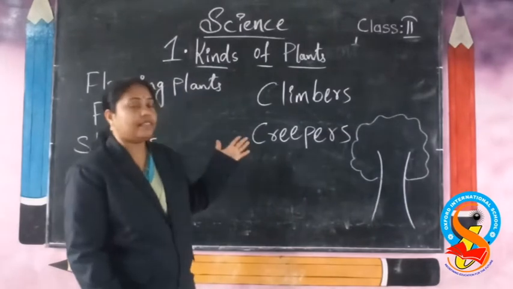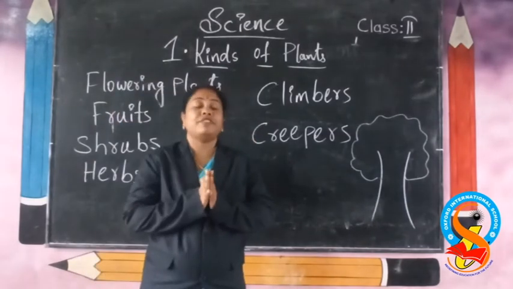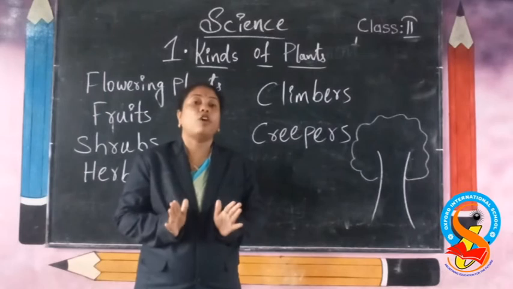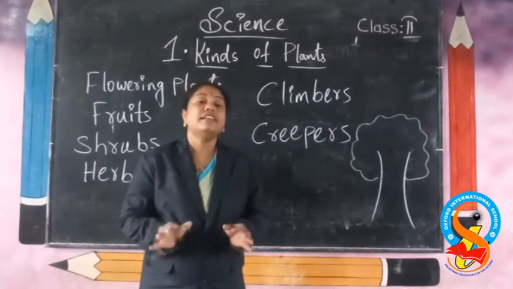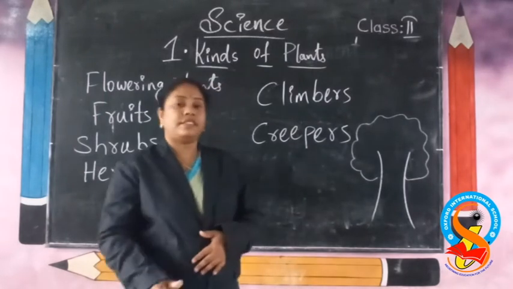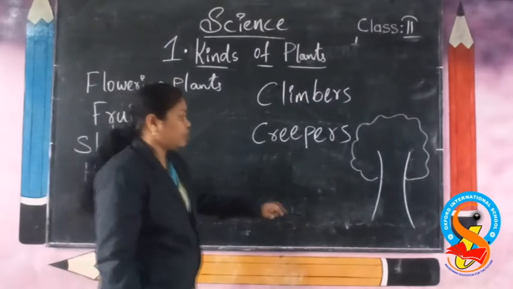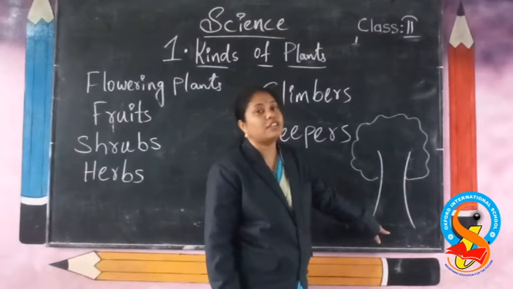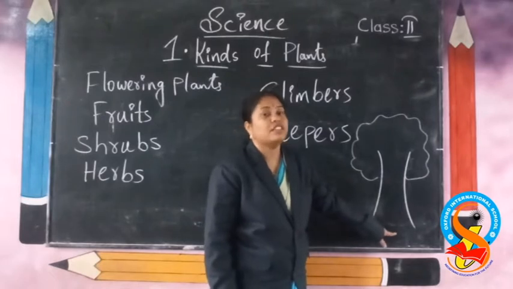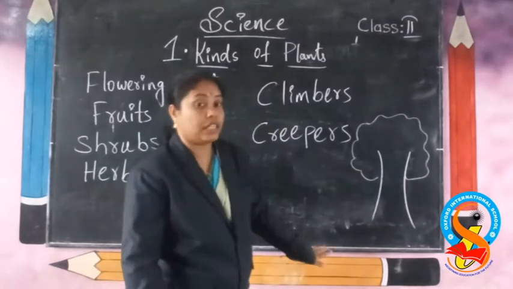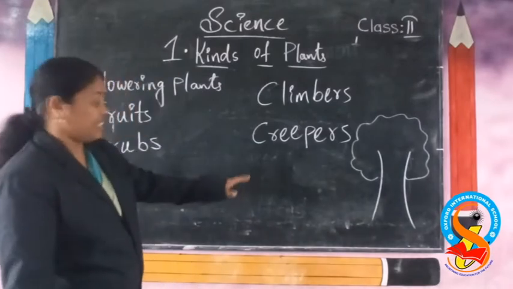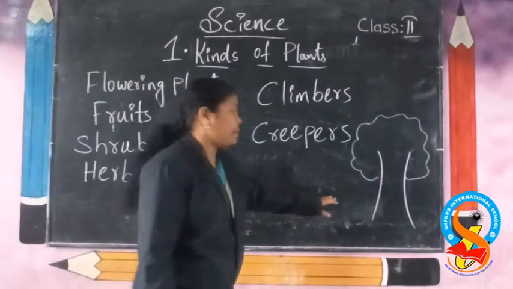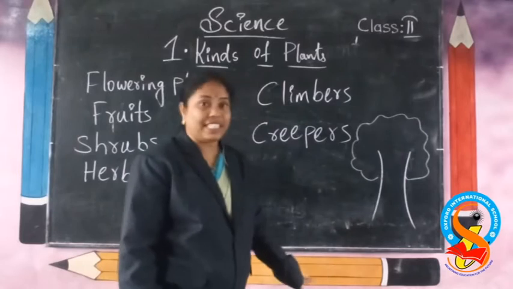The plants which are big in size are called trees. What are they called? Trees. In these trees, the middle part we call the trunk. It is the woody stem. It is called the trunk, and it will be hard. Big plants are called trees.